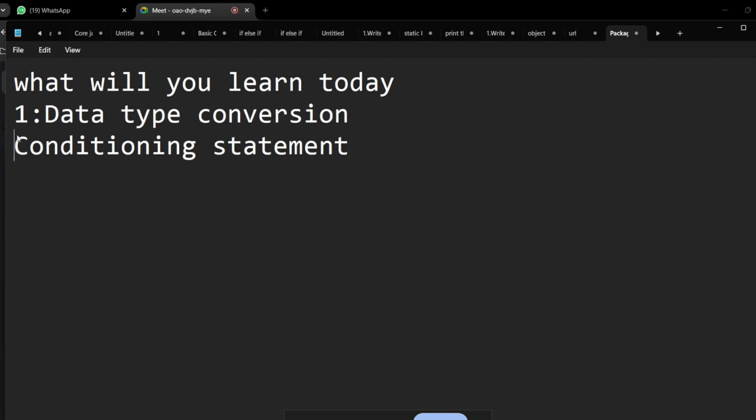Then we will go for the looping statement, then branching statement, right? But today what you will learn is data type conversion and conditional statement. Okay, let's start with the discussion.